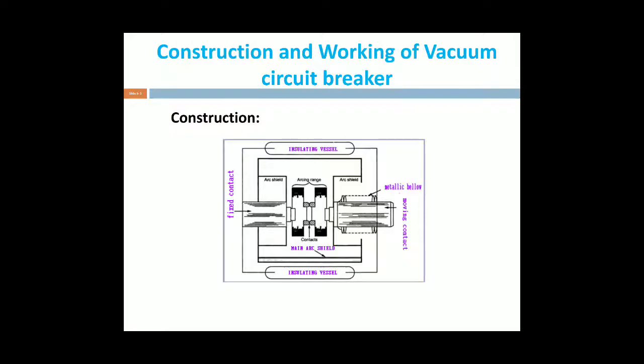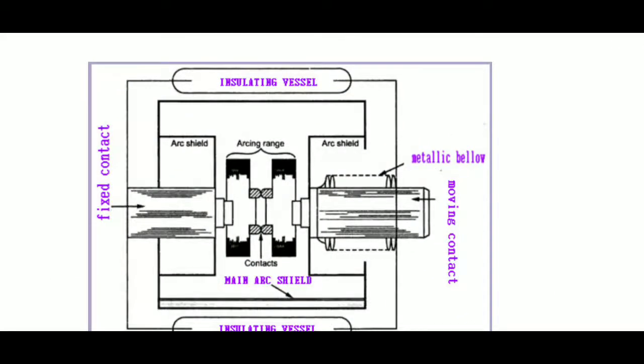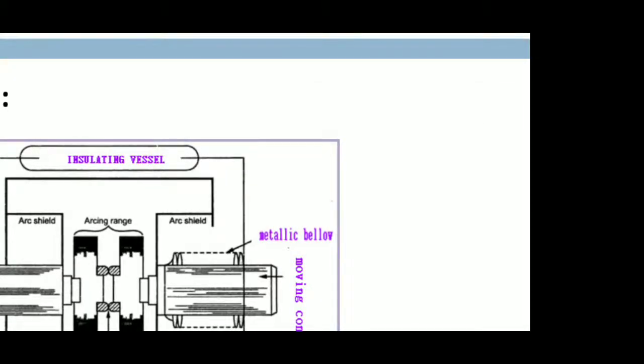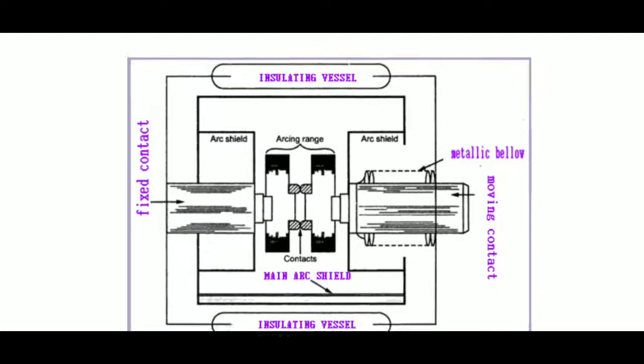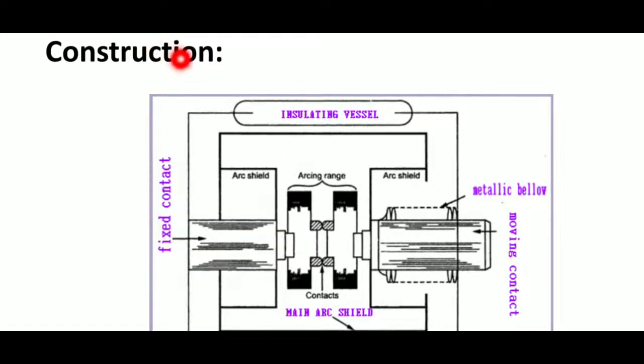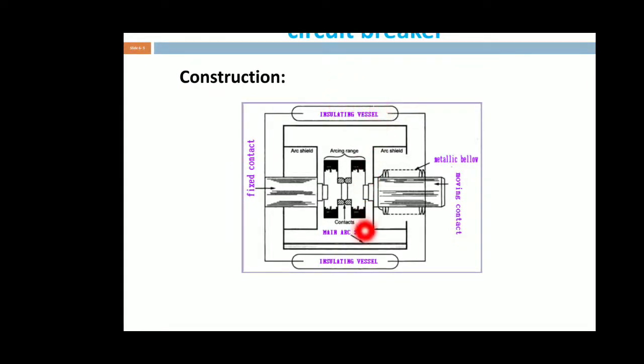Next, coming to the construction and working of the vacuum circuit breaker. First, the construction of the vacuum circuit breaker: we have many parts. This is the constructional diagram of a vacuum circuit breaker. In that we have the insulating vessel. At the top of the diagram we have one insulating vessel, and at the bottom of the diagram we have the other insulating vessel.